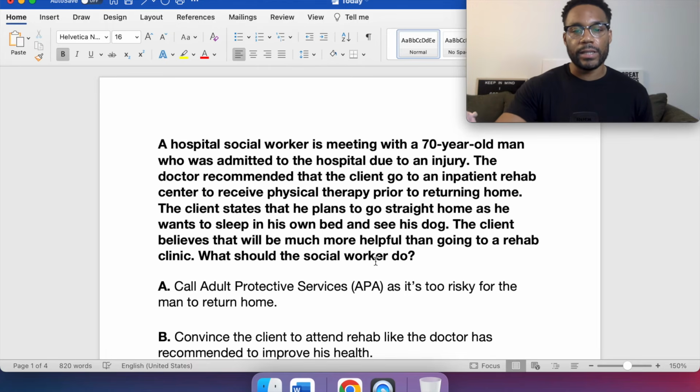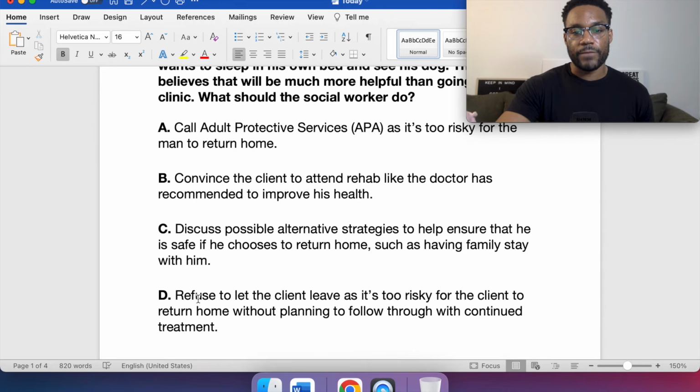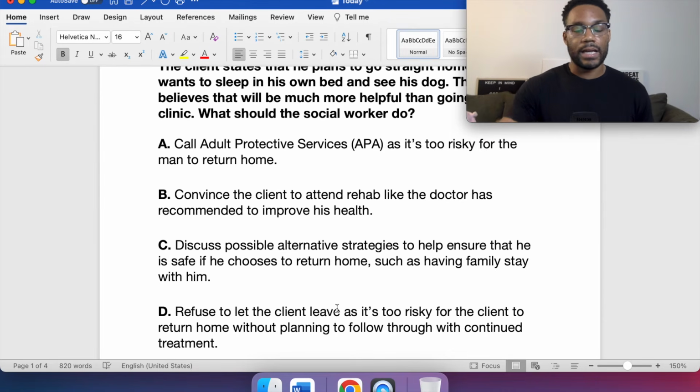But it would be in our best interest, because that's kind of why the doctors recommend it in the first place. But when we look at this question, when we see refuse to let the client, again, if they're talking about imminent danger or something like that, then yeah, we can look into it more. But it's like, wait a second, we're not supposed to be refusing to let a client do anything. Again, those type of safety concerns aside, and convincing the client to do anything.